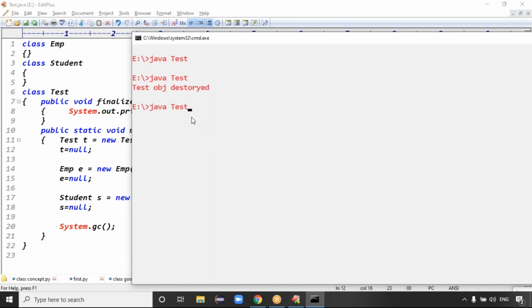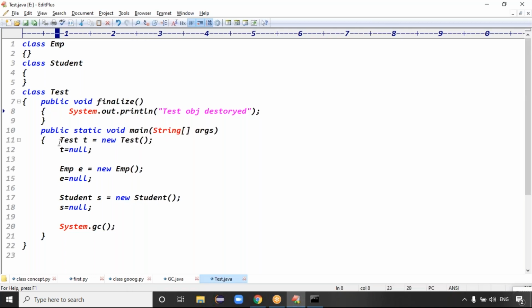And see guys, here only which class is executing? The test object destroyed message, only this one is executing. The reason is that here the test object, employee object and student object are eligible for garbage collection. If the test object is destroyed, then the Test class finalize method gets executed.